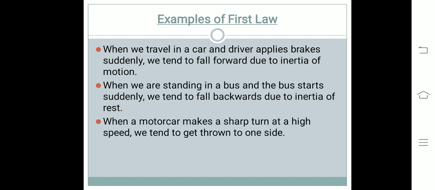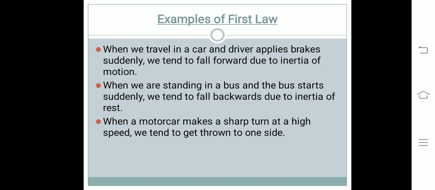Initially, when the bus was at rest, the body of the person who is standing on the bus is also at rest. Now, as the bus starts suddenly, the person's body is still in the state of rest, and due to the inertia of rest, the person tends to fall backwards. When a car makes a sharp turn at high speed, we tend to get thrown to one side.